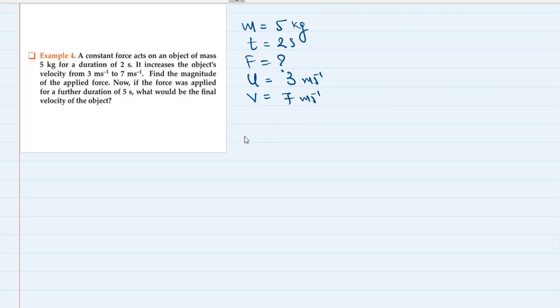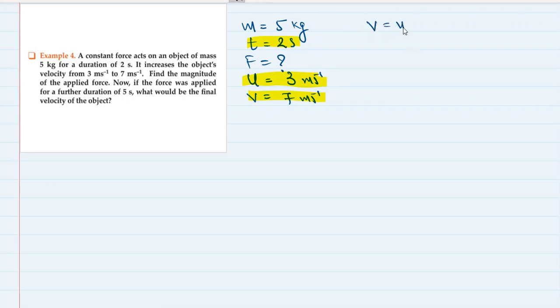And now if the force was applied for a further duration of 5 seconds, what would be the final velocity of the object? Okay, now try to understand. Since the past 3 questions, we are doing the same thing. They have given us initial velocity, final velocity, time. They have not given us acceleration, they have given us mass, so we can find the force. So let's first do that and then read the question ahead.